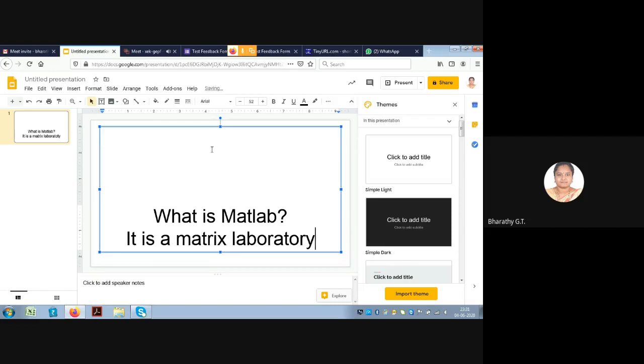So whatever you type here and give as the answer, everything will be viewed by your students along with you in a Google Meet. So this is another application of the slide which can be used as a whiteboard.